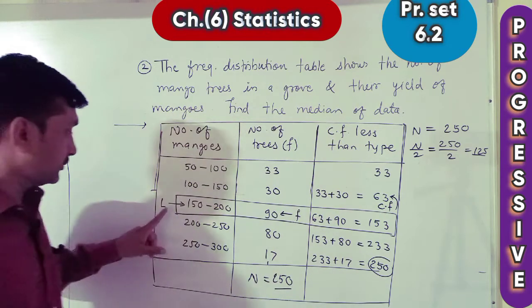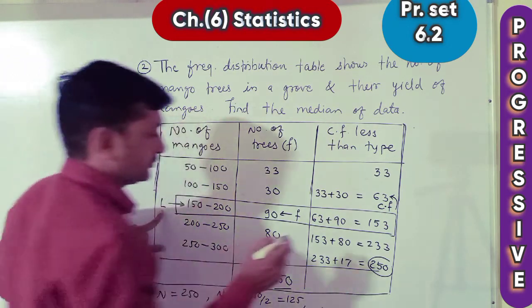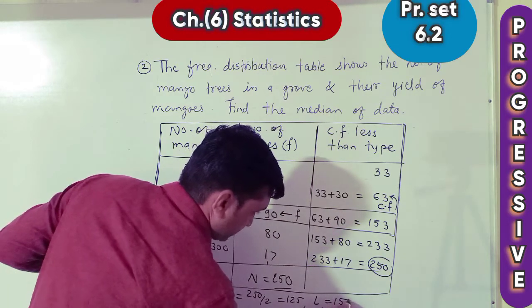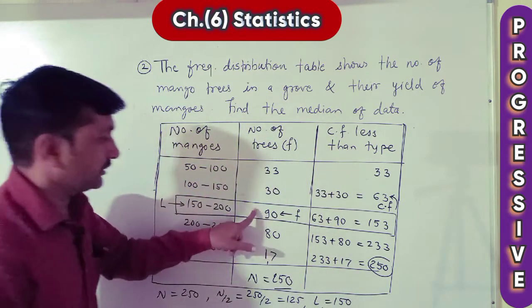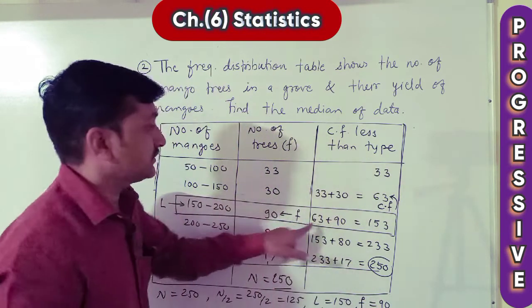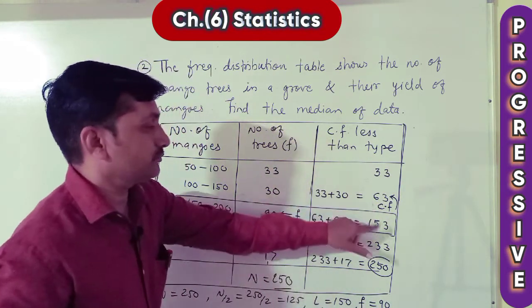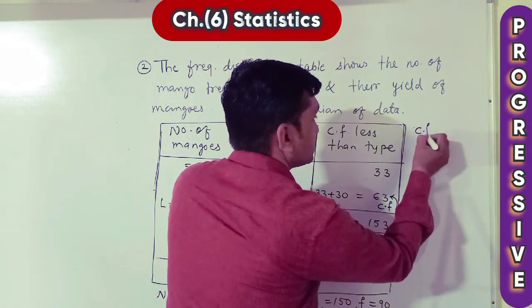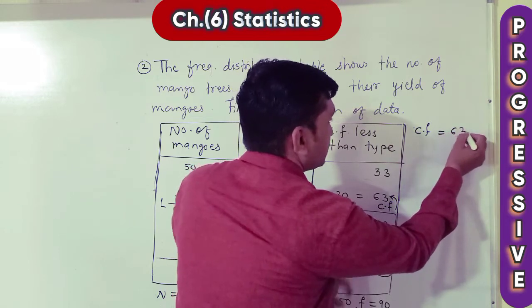We got 3 values. Lower limit take L. Here I write L is equal to 150. F we get 90. Then CF you take 63 because it is the one before 153. Here I write CF is equal to 63.